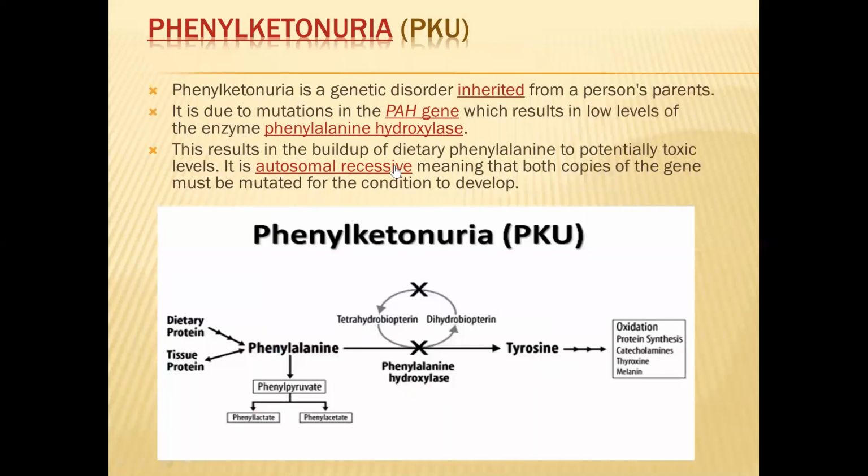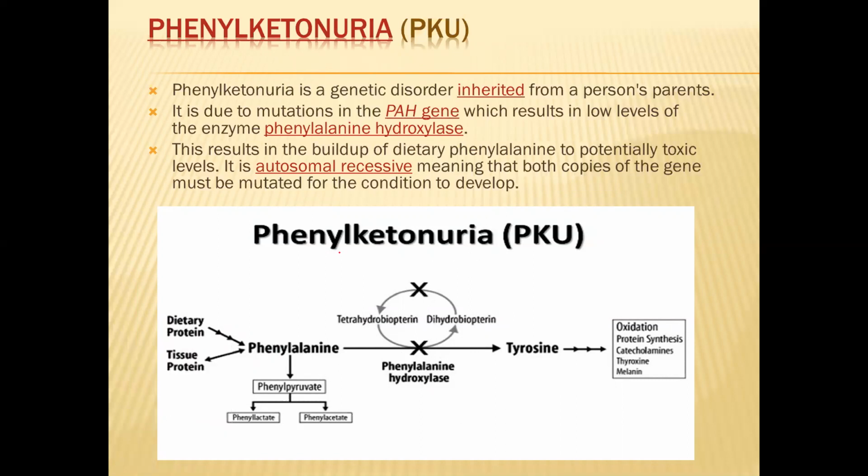Next is phenylketonuria. As we have seen in that reaction, it is a problem with phenylalanine. Phenylalanine should convert into tyrosine, but due to the absence of the enzyme called phenylalanine hydroxylase, phenylalanine is not converted into tyrosine. Because of that, phenylalanine gets accumulated in your body, and that condition is called phenylketonuria.